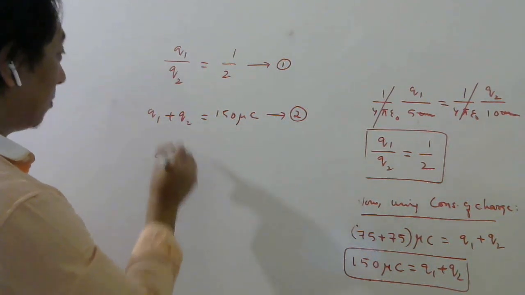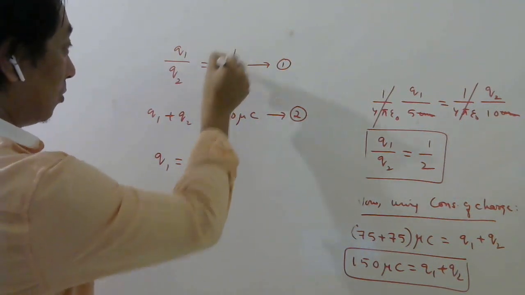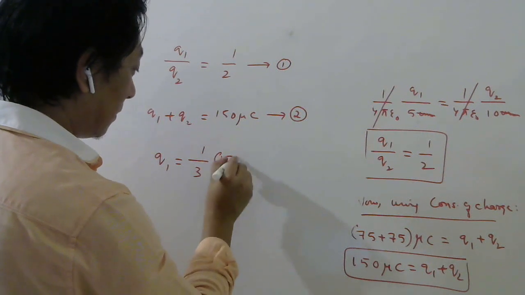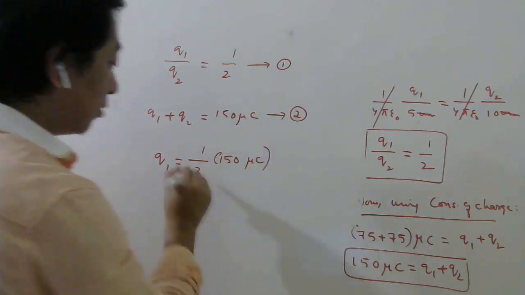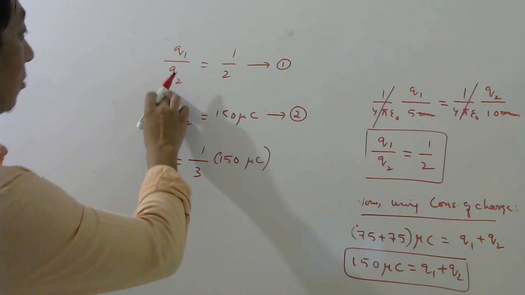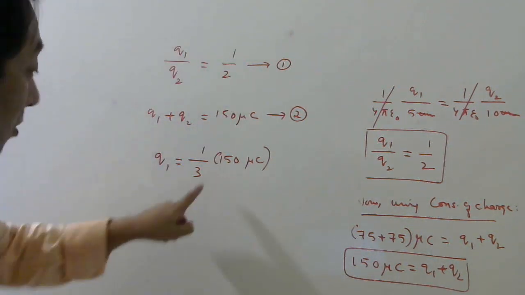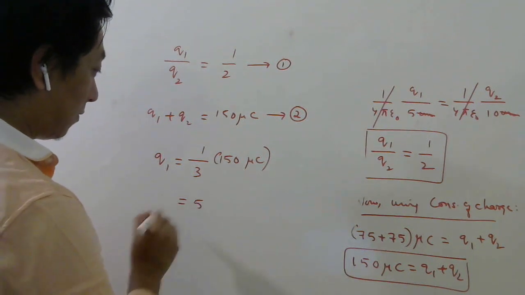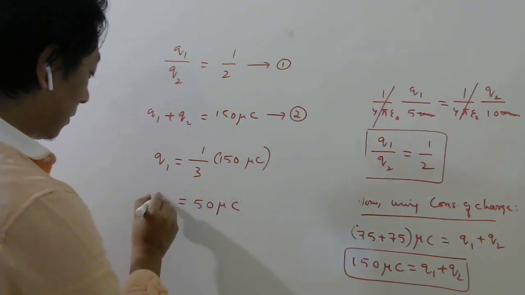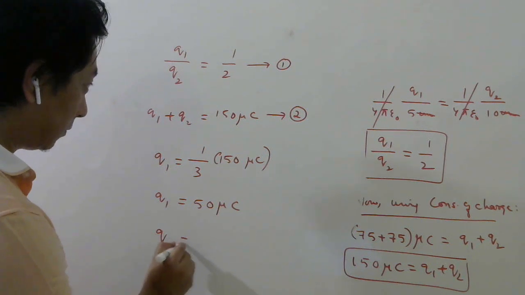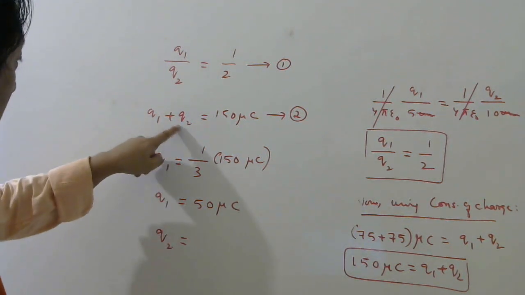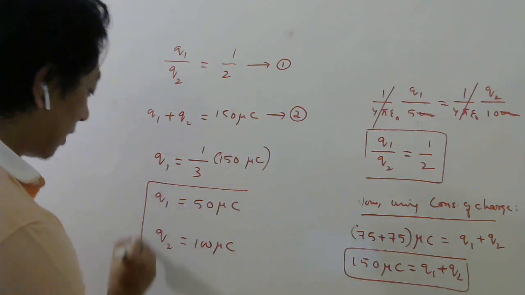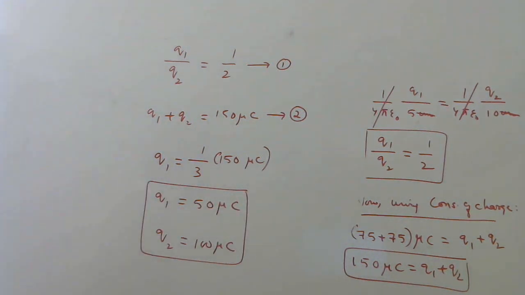So q1 will be 1, sum of 2 and 1 will be third of this total, right? So try to simplify, or you can cross multiply and substitute here. So this is the charge on the smaller sphere, which will be 3 5s are 15, 50 microcoulomb. And what should be q2? Put this 50 here, then 50 will go this side, 100. So these are the charges after equilibrium has reached.